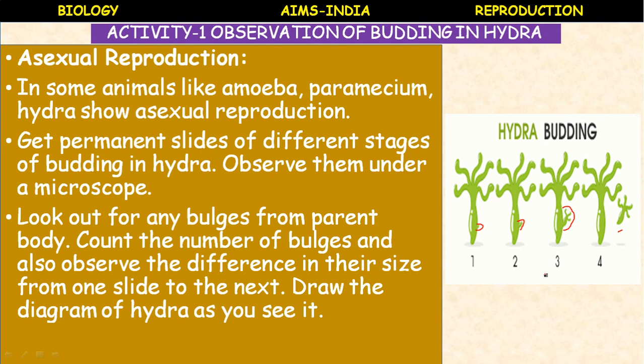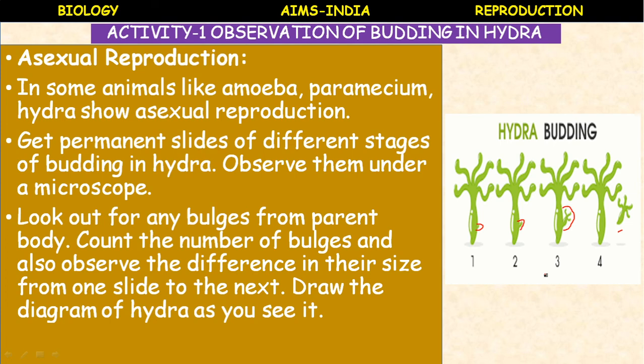In each hydra there may be one or more bulges, but these bulges are the developing new individuals and they are called buds. You can also recall budding in yeast, which you already studied in your lower class.